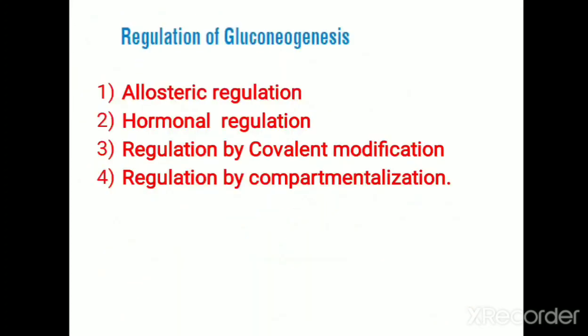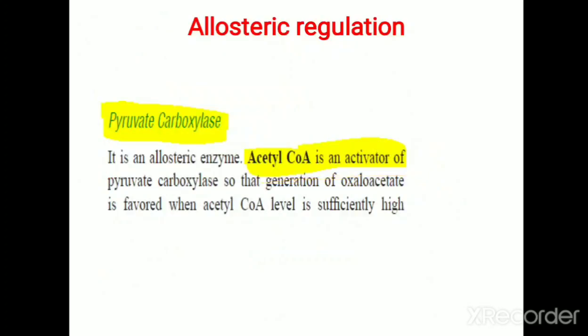And the last part of this essay question is regulation of gluconeogenesis. While writing this regulation, just write these subheadings. The first one is allosteric regulation, the second is hormonal regulation, the third is regulation by covalent modification, and the fourth is regulation by compartmentalization. All these headings are important. The first one, allosteric regulation: the major allosteric regulator is acetyl-CoA, which is an allosteric activator of the first key enzyme of this pathway, pyruvate carboxylase.